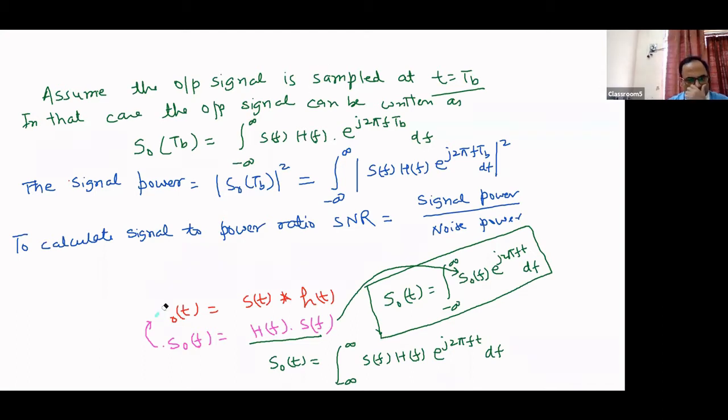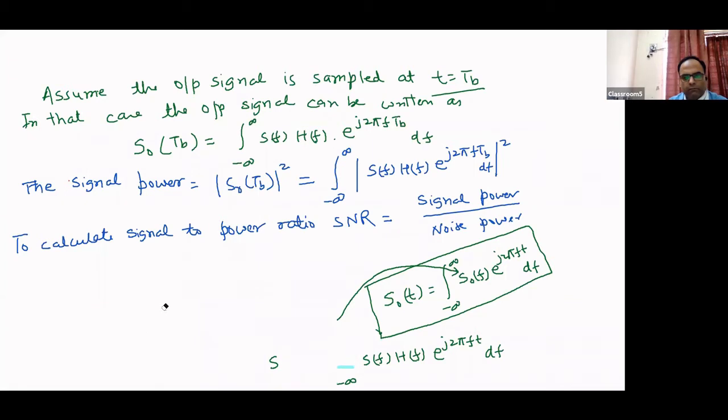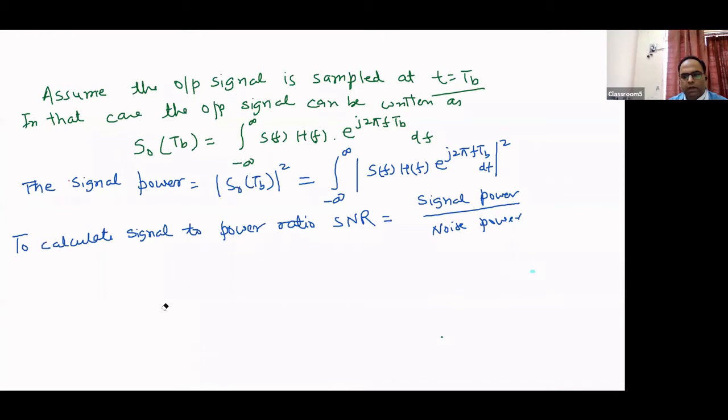So here we have the signal power with us. Now we have to calculate the noise power. To calculate noise power, we are assuming that the noise is white noise. So we know that the power spectral density of white noise can be simply written as N0/2.